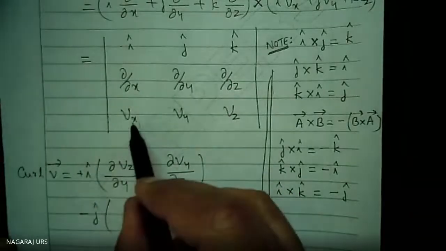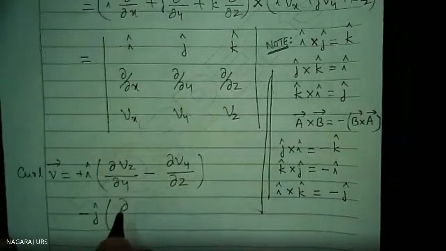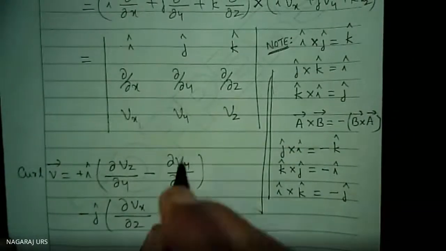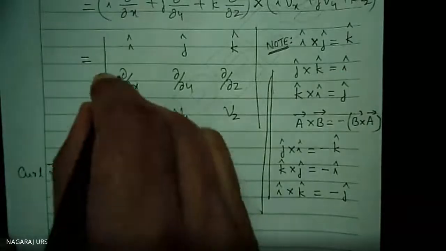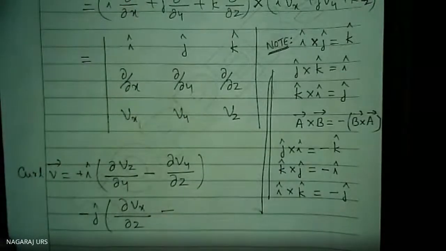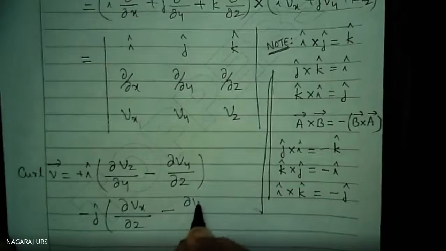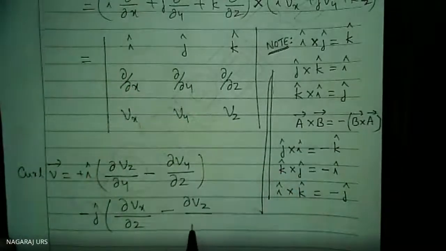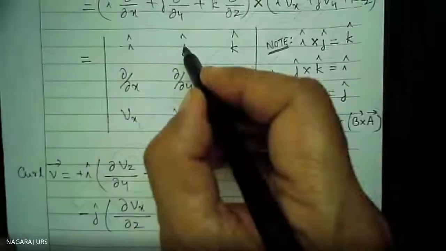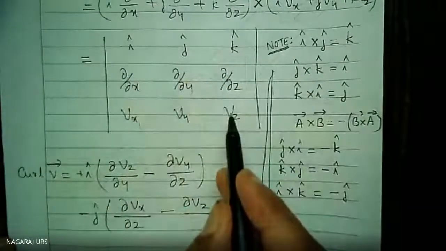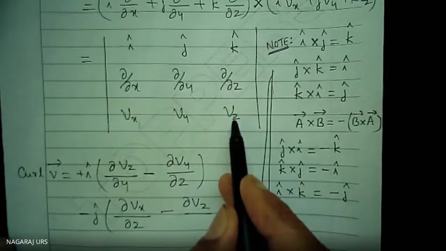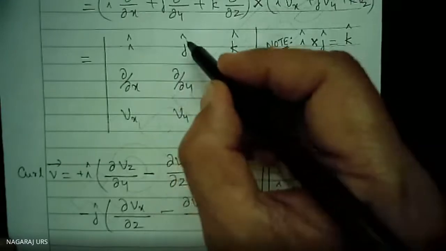Now multiply the principal diagonal thing. Del Vx divided by del z minus del Vz divided by del x. Correct now? J, I have left out this one. There is a mistake. Correct. I left out this one.